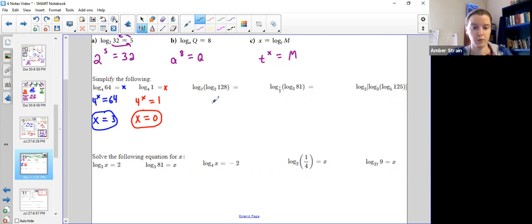Okay, now this one we've got 2 layers, but we remember that order of operations, we start with the inside. So I'm going to see what this little inside part equals. So I'd ask myself 2 to the power of this equals 128. It's a little sneaky, but we could count up 2, 4, 8, 16, 32, 64, 128. So 2 to the 7th power is 128. So that means this inside stuff is a 7.